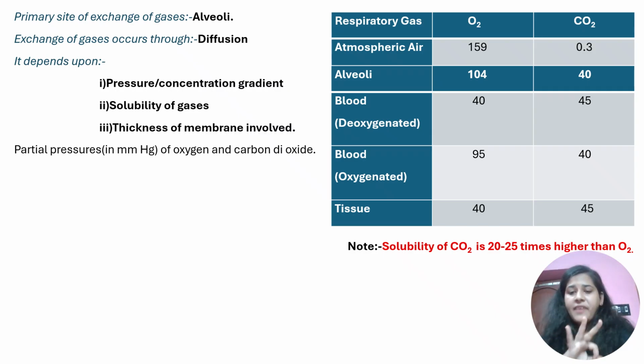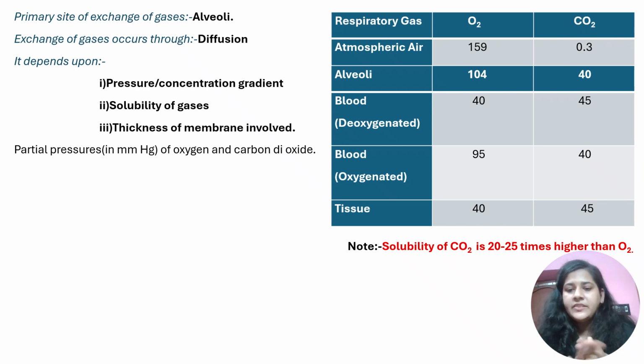Okay, so the three factors. So we come to know that the primary site for the exchange of gases is alveoli. Then exchange of gases occurs through the process of diffusion. It depends upon three factors. First is the pressure or the concentration gradient. Second is the solubility of the gas, and third is the thickness of the membrane involved. Okay.